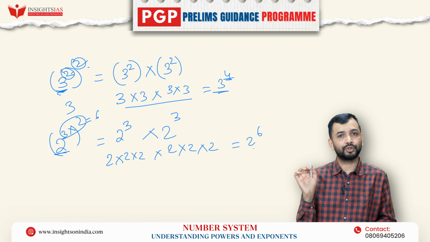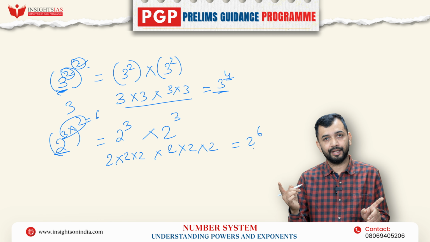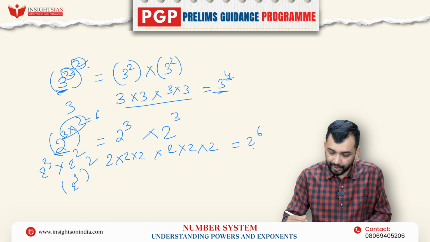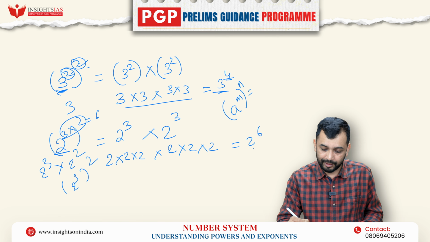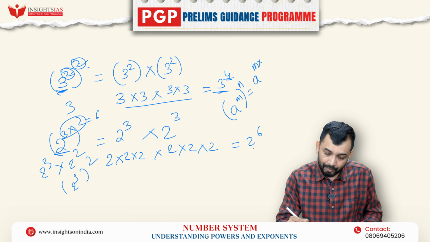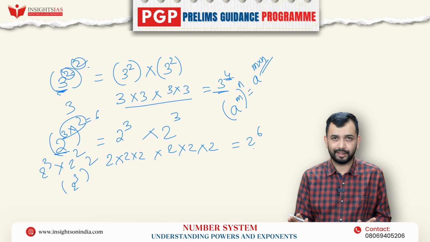Here you are supposed to multiply. You should not add. Adding is when you have 2 cube into 2 square, which is very different from 2 cube whole square. This difference you should understand. In 2 cube into 2 square, 2 is written 3 times and 2 is written 2 times, total 5 times. Here 2 cube is written 2 times, that is 2 cube into 2 cube. Each 2 cube is 3 times 2, so total 6 times. So whenever I want to write a to the power of m whole to the power n, that is nothing but a to the power m into n. This is another rule.